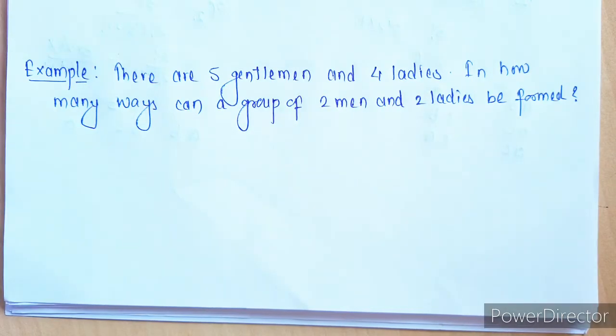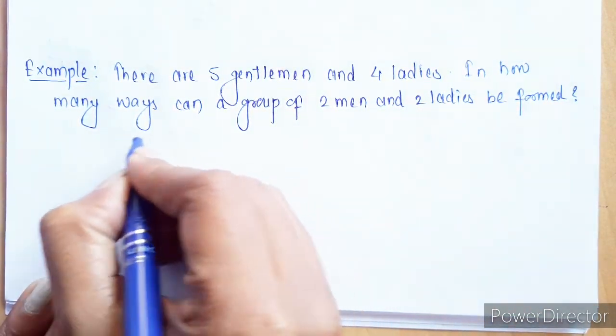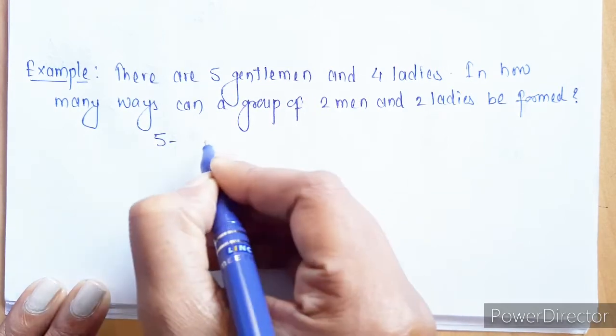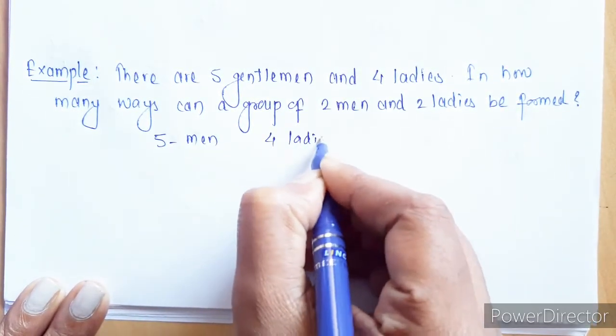Next example: there are 5 gentlemen and 4 ladies. In how many ways can a group of 2 men and 2 ladies be formed? So we have a total of 5 men and 4 ladies, right?